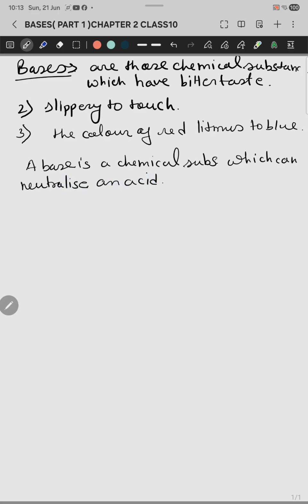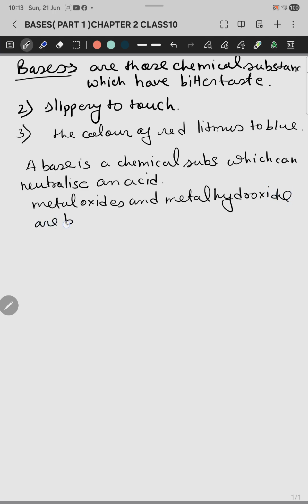So this is also the meaning of a base. We have a number of examples, like all the metal oxides and metal hydroxides are bases. They all are bases in nature.